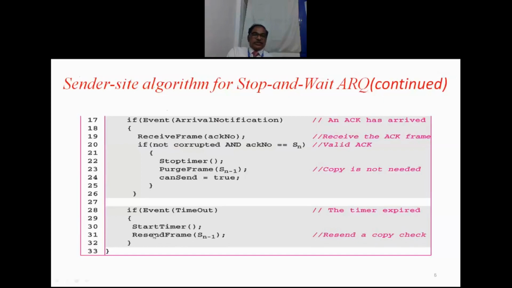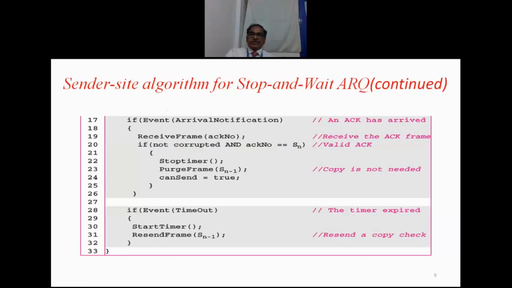So either the same frame is to be transmitted, or else a fresh one: take the fresh frame, prepare it and send it. Once there is a timeout, send the frame again and start the timer. Wait for the acknowledgement.